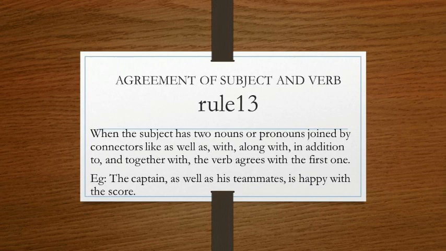But as the rule says, the first subject will be taken for the verb, and the first subject, that is captain, is singular. So the verb also will be singular. The sentence will be like this: the captain as well as his teammates is happy with the score.